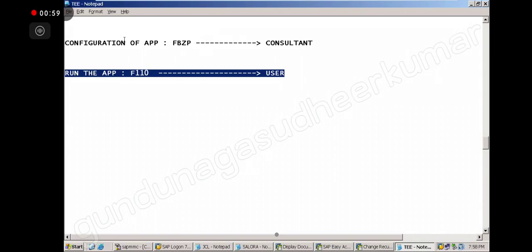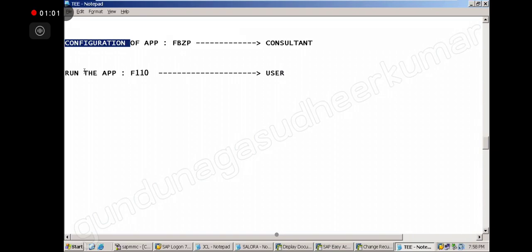You should have the configuration knowledge and the run knowledge also. Some new feature, some extra thing that the user does not have, you have to help him. Configuration, back end and front end, you should know. Is that clear? Yes, sir.